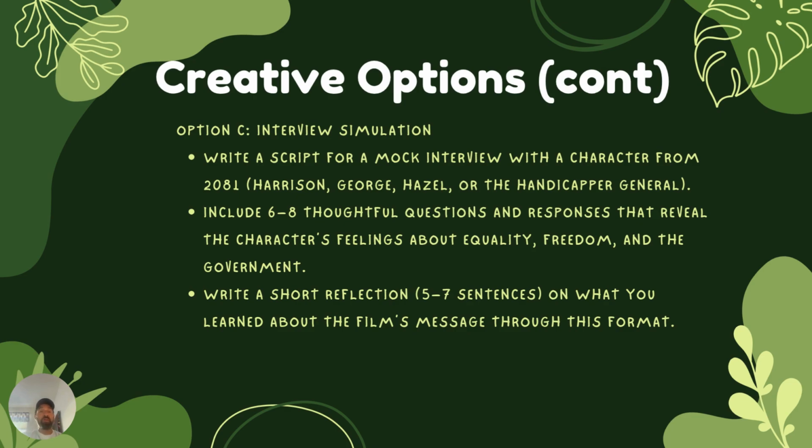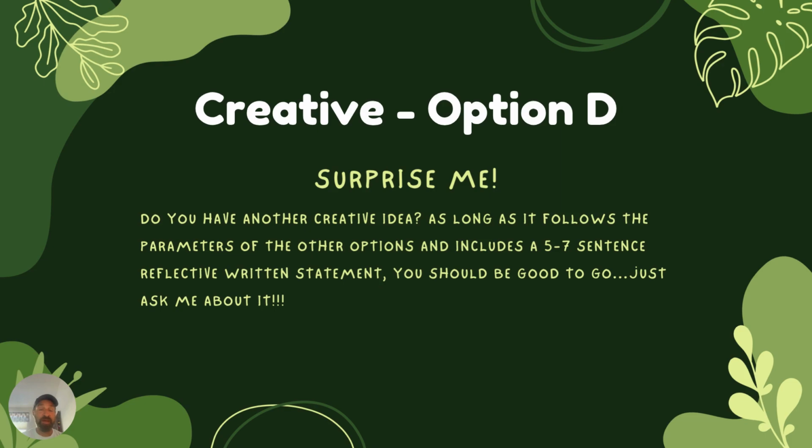Option C would be an interview. Imagine you're writing an interview for a character. You want to interview George or Harrison or the Handicapper General or somebody like that. Create 6 to 8 thoughtful questions and responses that reveal the character's feelings about equality, freedom, and the government. Again, from that perspective, so not your own necessarily, but what you think they would say. And then write a short reflection. As always, a reflection, 5 to 7 sentences on what you learned about the film's message through this format.